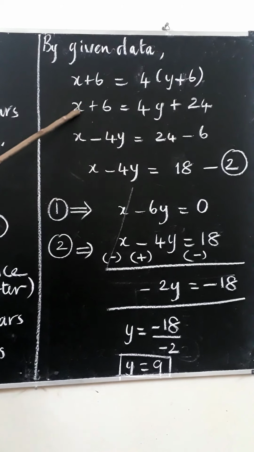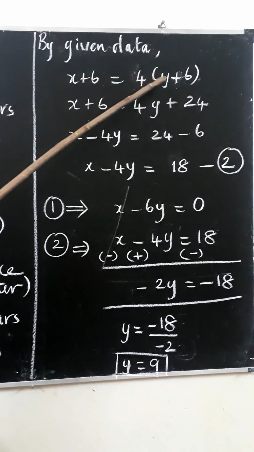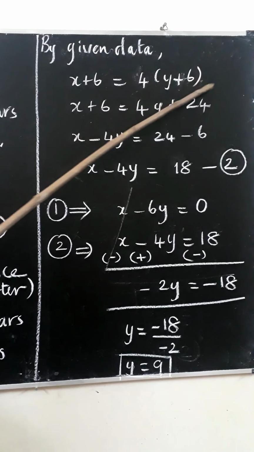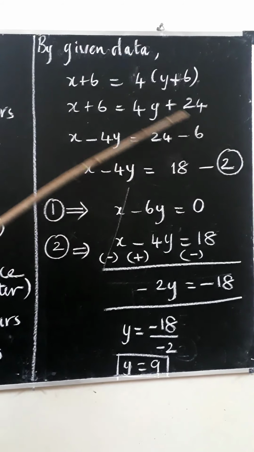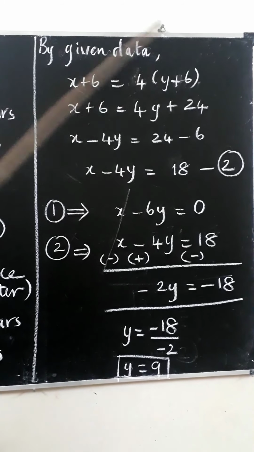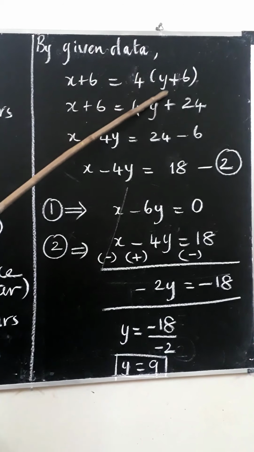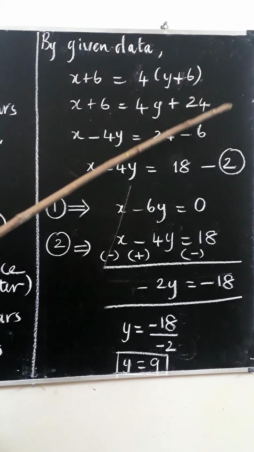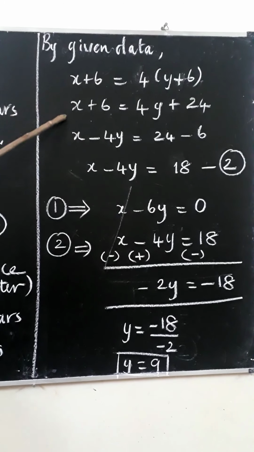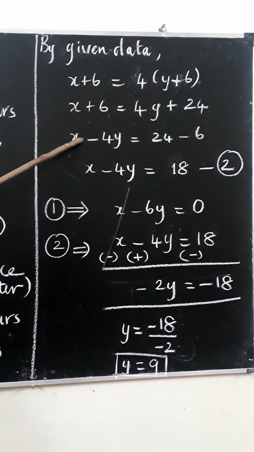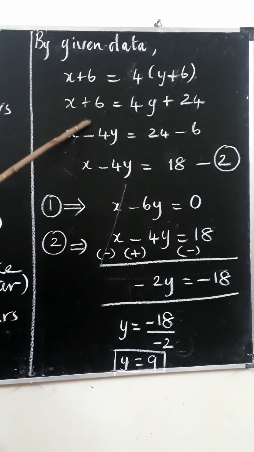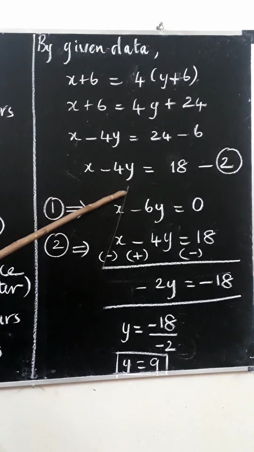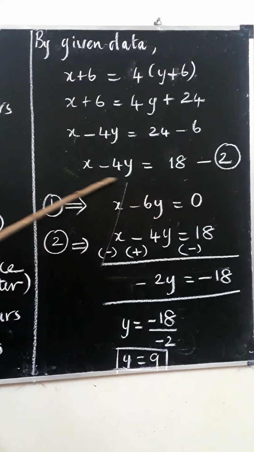Frame it into an equation. X plus 6 is equal to, multiply the two terms in the bracket by 4. Listen carefully. Most of you make a mistake, you just multiply y alone by 4 and leave the 6. But here carefully multiply 4 into y, 4y, 4 into 6, 24. Take the constants all to the RHS, variables to the LHS. X is here, 4y is coming from the RHS to LHS, changes in sign, minus 4y, and 6 is going to the RHS, which is minus 6. It gives the equation as x minus 4y is equal to 18. Now we got the second equation.